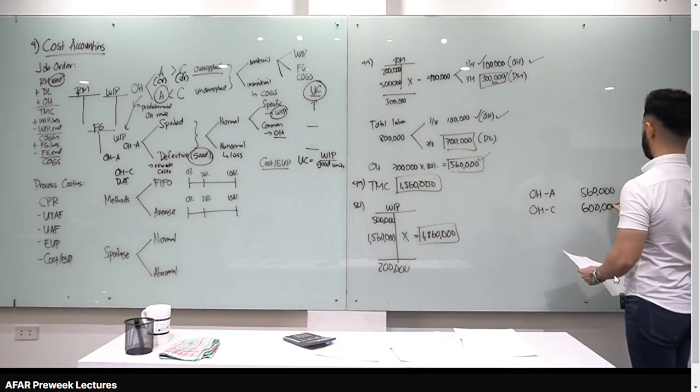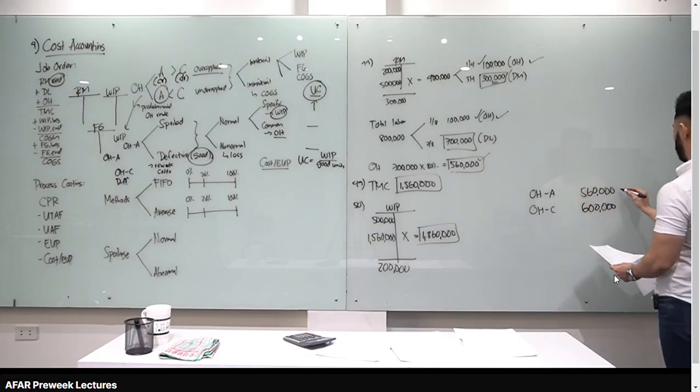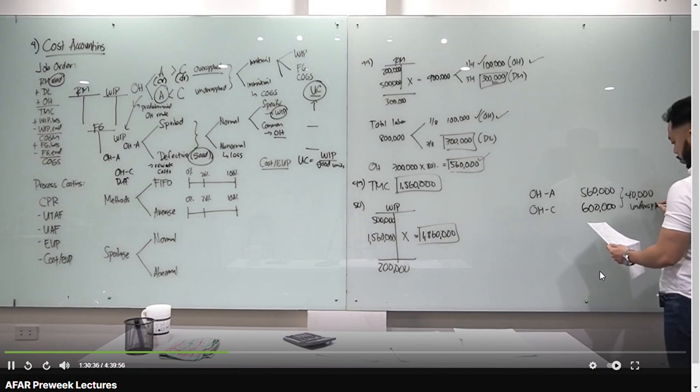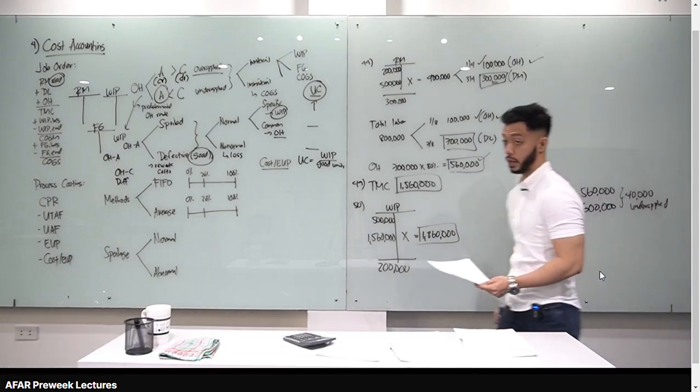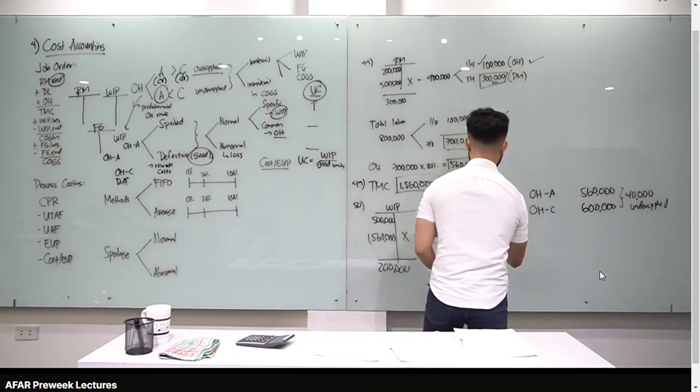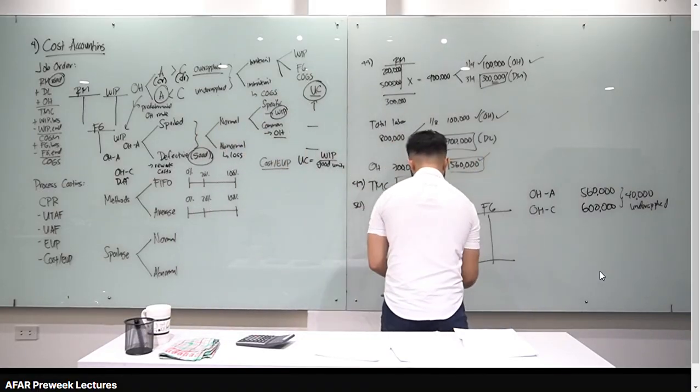Okay? Tama ba class? Mas mababa yung OH applied sa OH control ng 40. Ibig sabihin under applied tayo. Answer natin is letter C, 40,000 under application. Okay? Now, hindi tinanong yung cost of goods sold, pero compute na rin natin para kompleto tayo. Pag cost of goods sold, FG naman yung gagamitin mo.